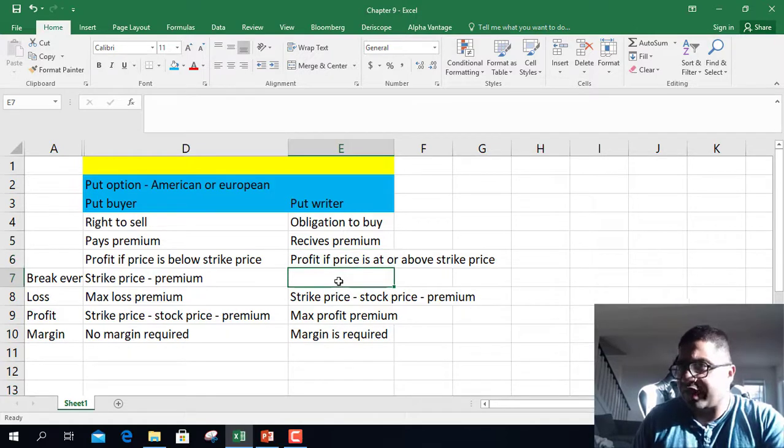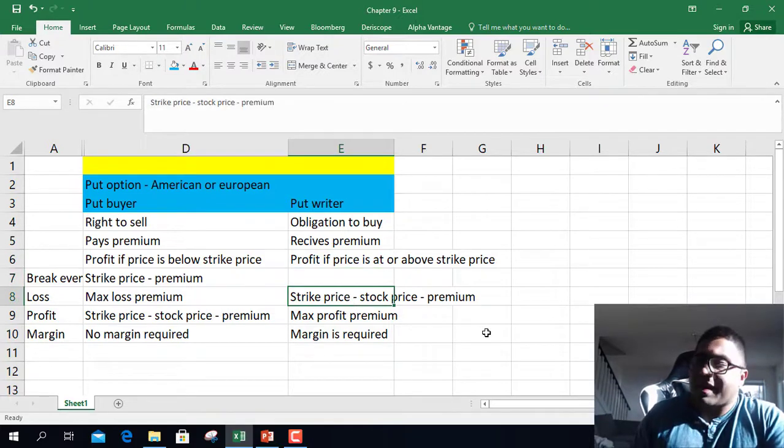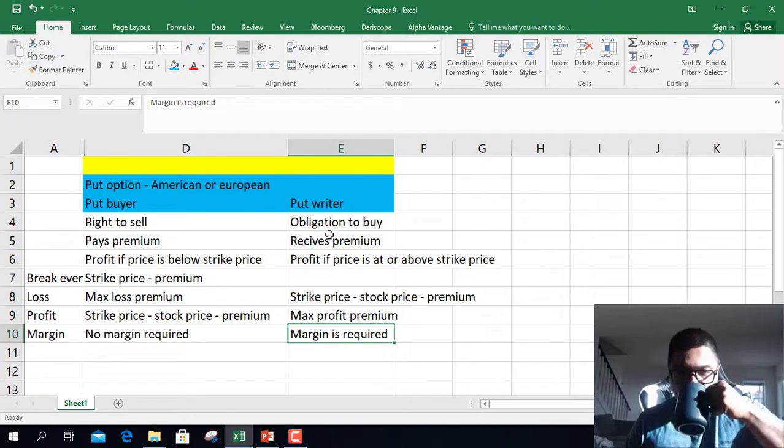Break even is not a factor, because maximum profit a writer makes is the premium amount. Maximum loss you can suffer is strike price minus the stock price, so whatever the stock has fallen minus the premium amount, because premium you have received. Maximum profit is the premium received. And margins are required if you are a put option writer.